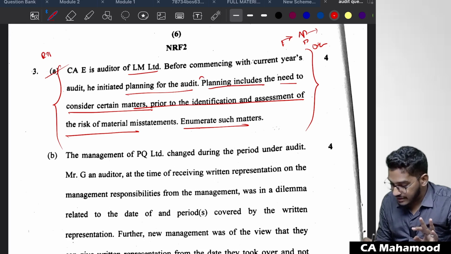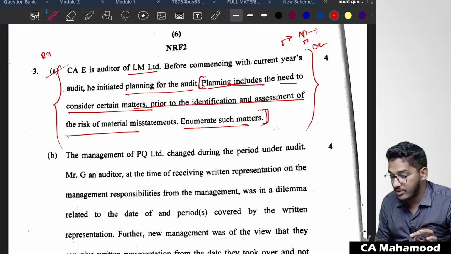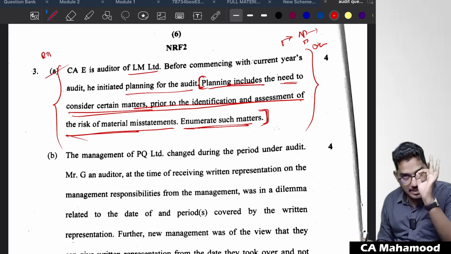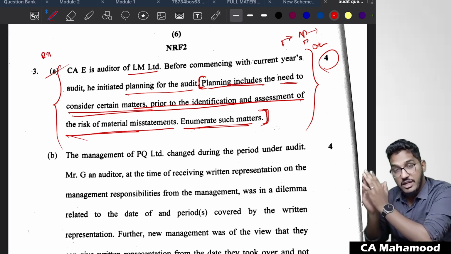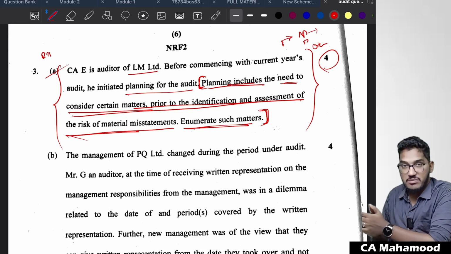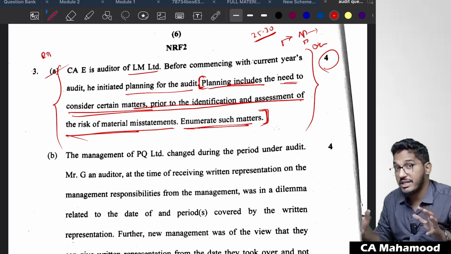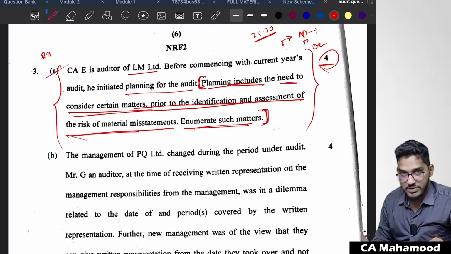Planning includes, I think this part is there. Exactly this sentence is there in the MTPs or RTPs. Planning includes the need to consider certain matters prior to the identification and assessment of risk of material misstatement. Enumerate such matters. Only this sentence, this line will be there. Same question has been repeated, 4 marks. That's why I'm telling you, if you would have watched those videos of MTPs RTPs carefully, easily 25 to 30 marks of these descriptive questions you would have answered. Okay, so that's why I spent a lot of time on explaining that. Clear? So this is a direct question.